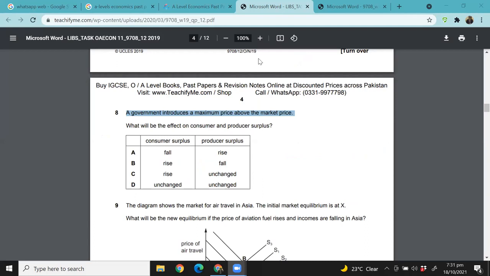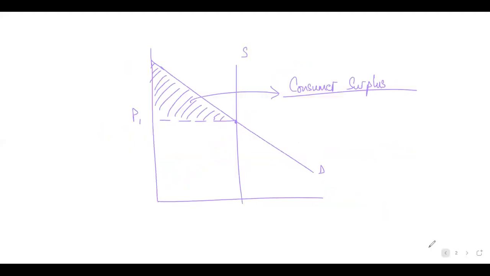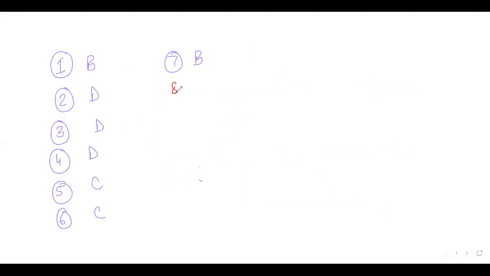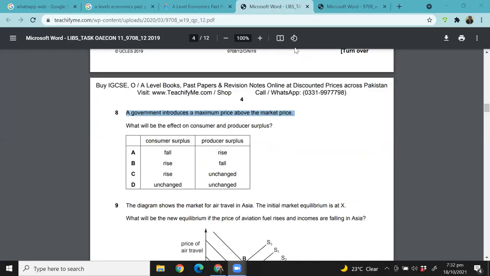So let's write this down. Answer is D, right? Exactly. So same is the case if a minimum price is set below the equilibrium. It will be ineffective and it will have no effect on the market. Great. Okay, now let's move on.